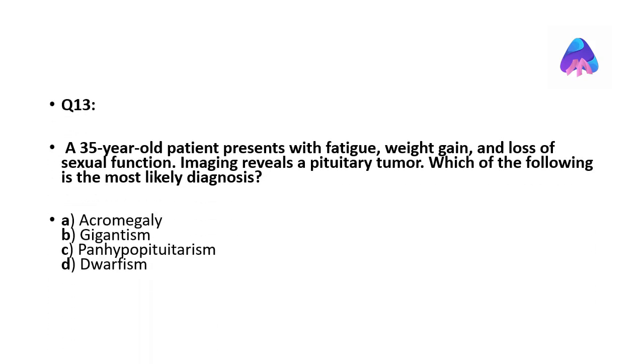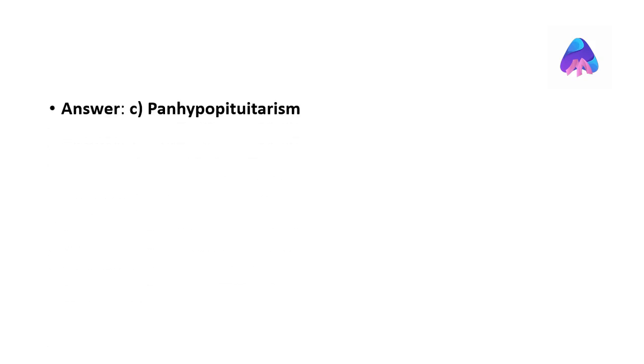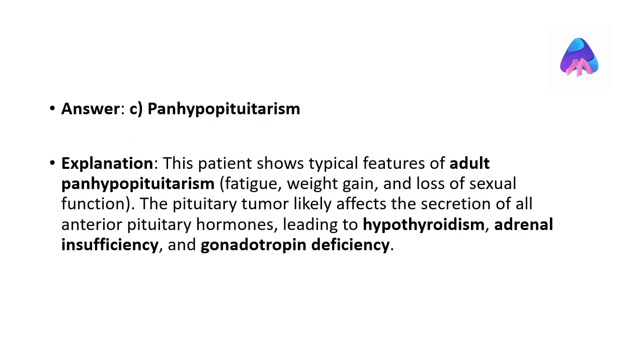A 35-year-old patient presents with fatigue, weight gain, and loss of sexual function. Imaging reveals a pituitary tumor. Which of the following is the most likely diagnosis? This patient shows typical features of adult panhypopituitarism, including fatigue, weight gain, and loss of sexual function. The pituitary tumor likely affects the secretion of all anterior pituitary hormones, leading to hypothyroidism, adrenal insufficiency, and gonadotropin deficiency.